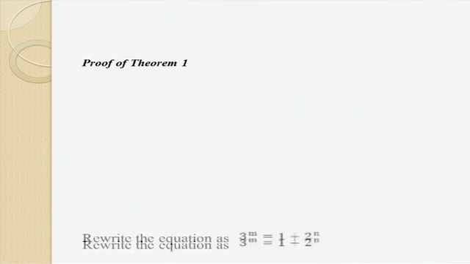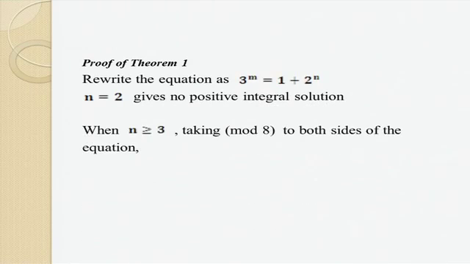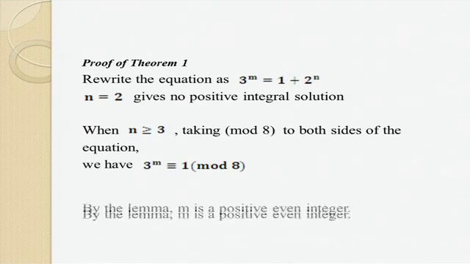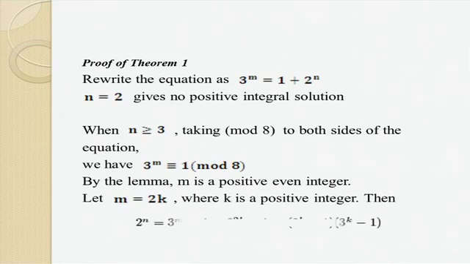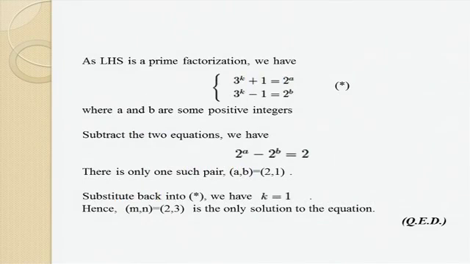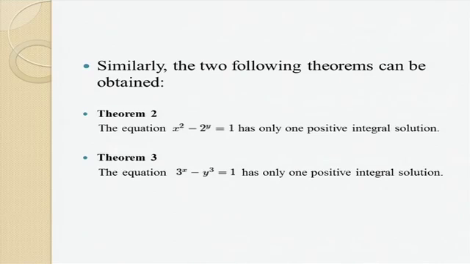For the proof of theorem 1, for n greater than or equal to 3, taking modulo 8 on both sides, I get 3 to the power m is congruent to 1 modulo 8. So by the lemma, m is even, and so I can factorize the expression. Because the left-hand side is a prime factorization, I get the expressions in the asterisk, and consequently I get a, b equal to 2, 1, and m, n equal to 2, 3. Similarly, I can obtain the following theorems, theorem 2 and theorem 3.